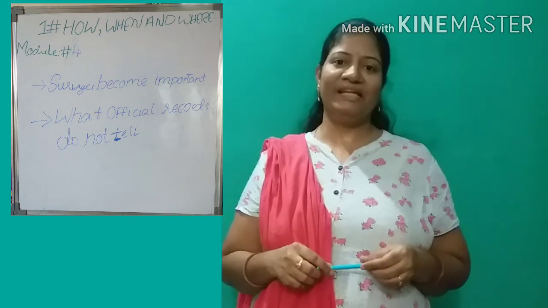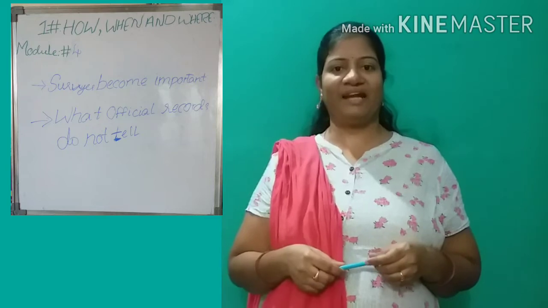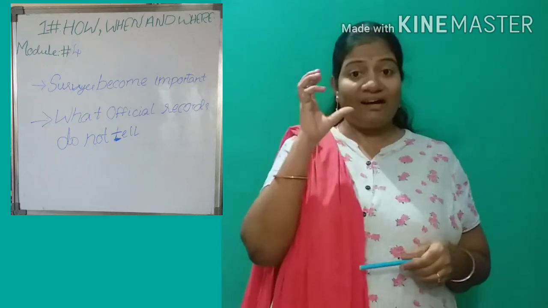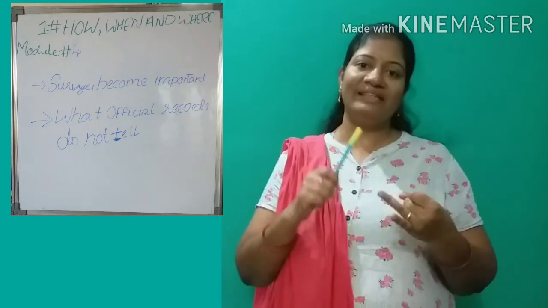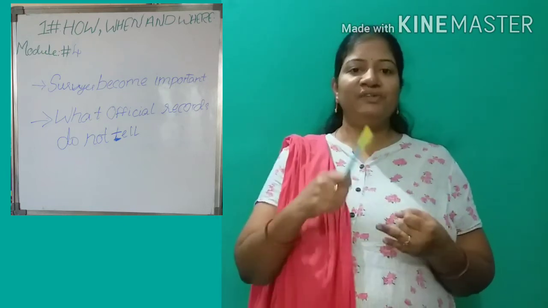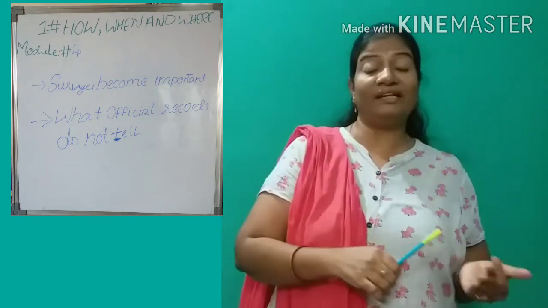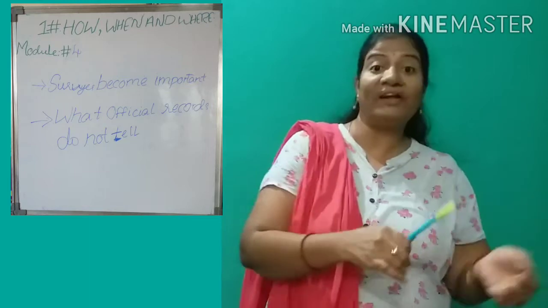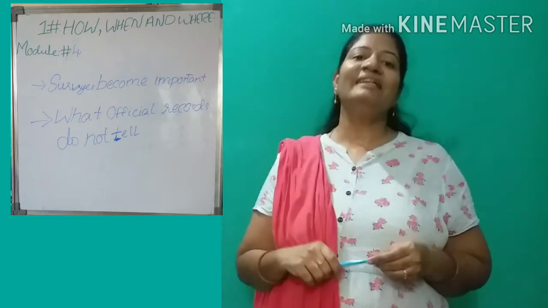That information the school is providing is also one sort of small survey. How many boys, how many girls, which section you are from, how many boys newly joined your class, how many girls newly joined. All of that comes under a survey.